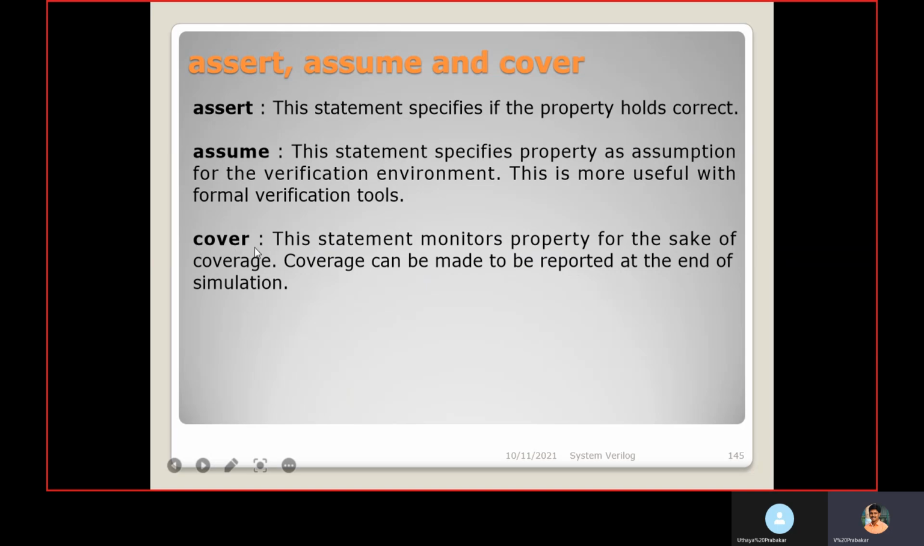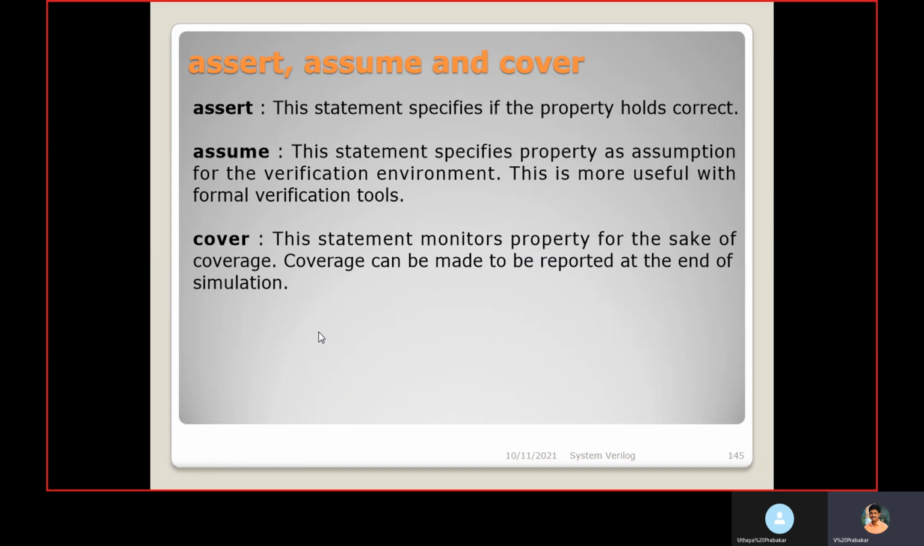Cover is used for coverage purposes. This statement monitors the property for the sake of coverage. Coverage can be made to be reported at the end of simulation. To cover the property, in the coverage report we can see whether these properties are covered or not.